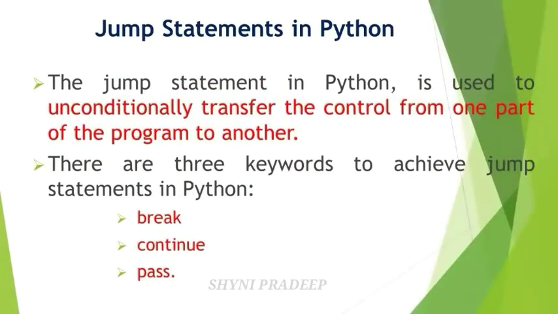Now let us see about jump statements in Python. What do you mean by jump statements? What is the use of jump statements? Jump statements are used to unconditionally transfer the control from one part of your program to another part of your program. Which means jump statements jump from one place to another place in a program. Okay. There are 3 keywords used to achieve jump statements in Python. What are they? Break, continue, pass. These 3 keywords act as jump statements in Python.